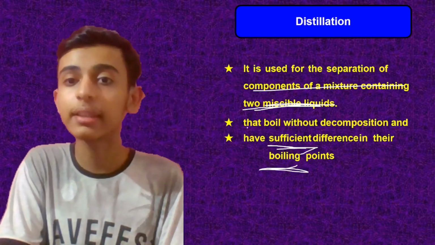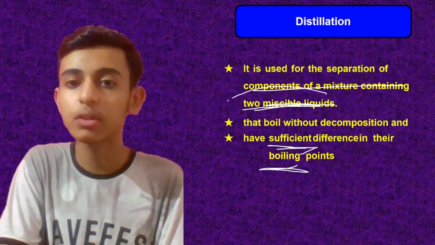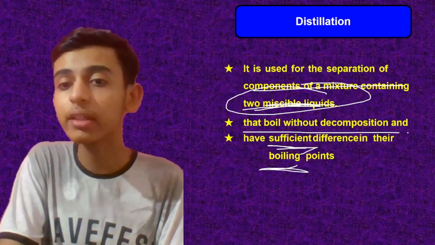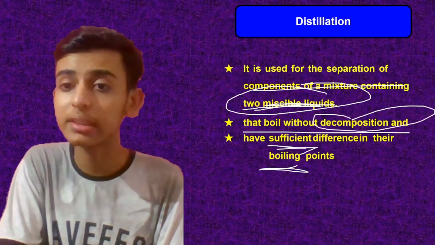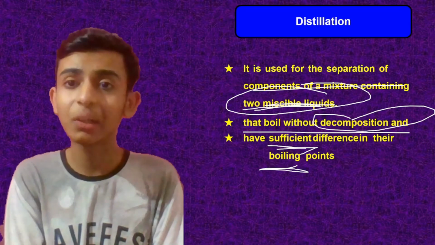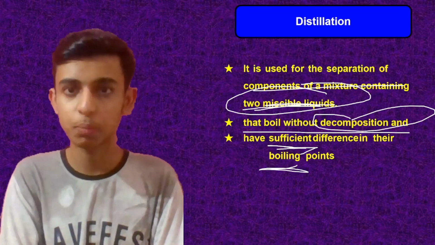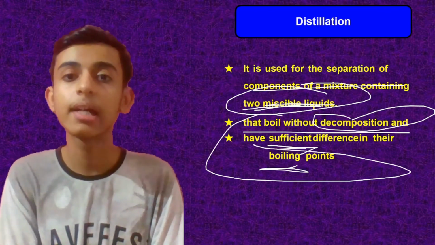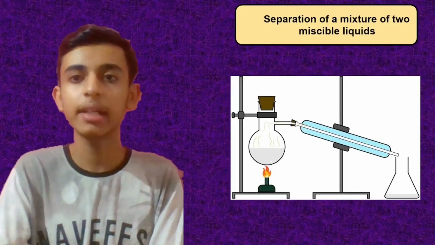So first of all, three conditions we have. First of all, they should be mixed in each other. Second, that they boil without decomposition. Those liquids should not decompose, should not turn black, should not burn. That should be the second condition. Third, they have sufficient difference in their boiling points. There should be a sufficient difference in boiling points, right?